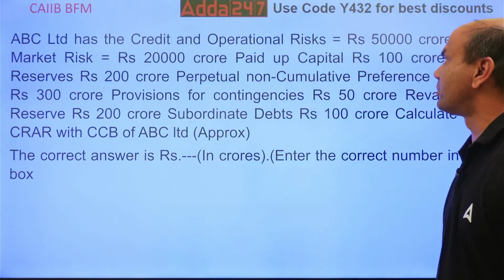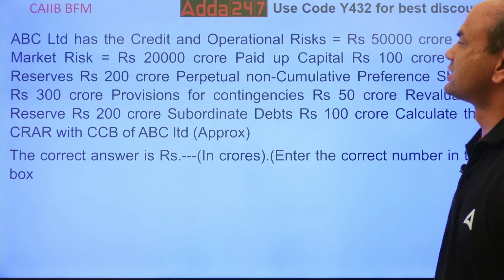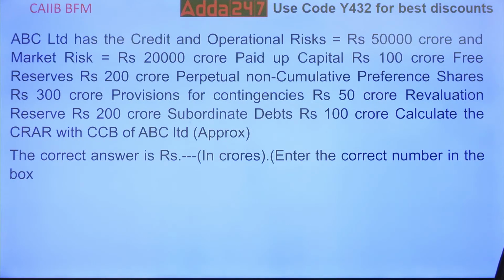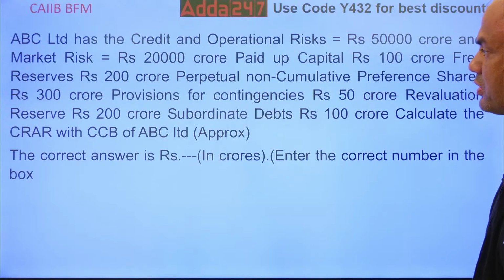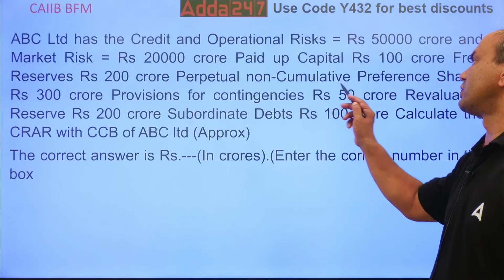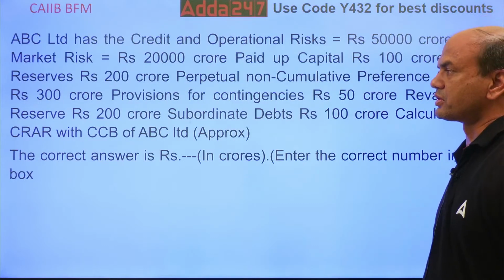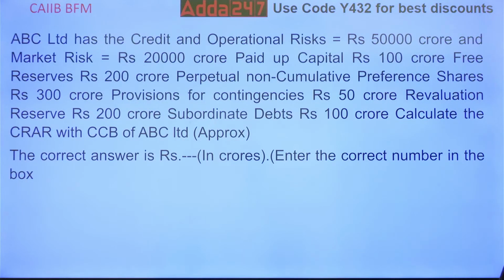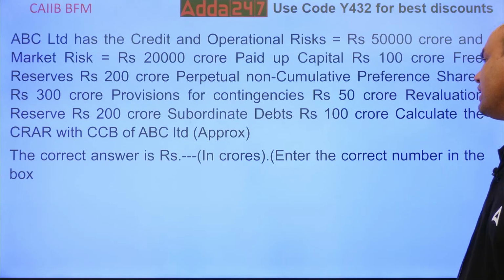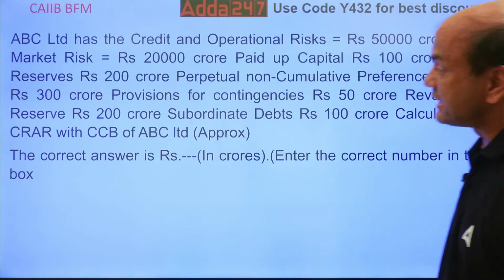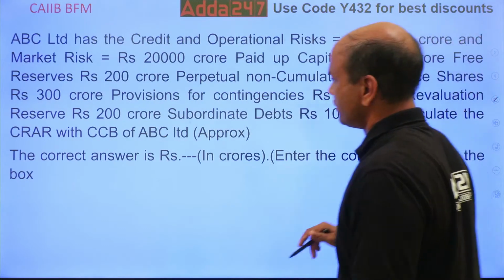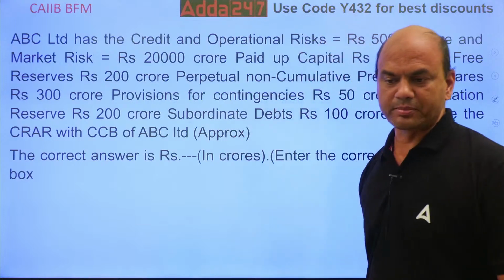ABC Bank has a credit and operations risk of 50,000 crores and market risk of 20,000 crores. Paid up capital is rupees 100 crores. Free reserves are 200 crores. PNCP, perpetual non-cumulative preference shares, are 300 crores. Provisions for contingencies are 50 crores. Revaluation reserves are 200 crores. Subordinate debts are 100 crores. Calculate the CRAR with CCB. See, specifically it's mentioned with CCB, of ABC Bank Limited, approx.